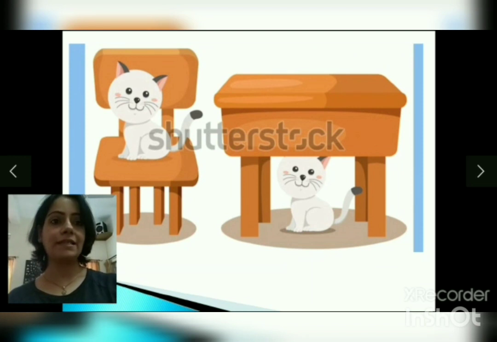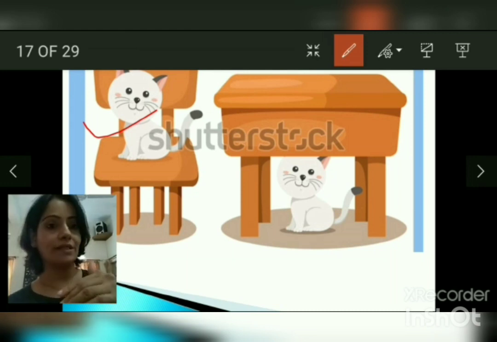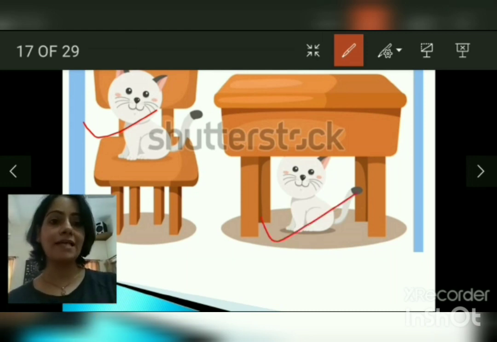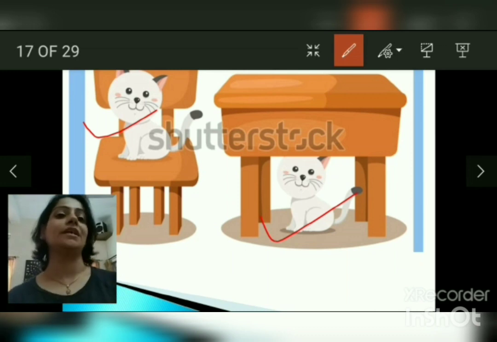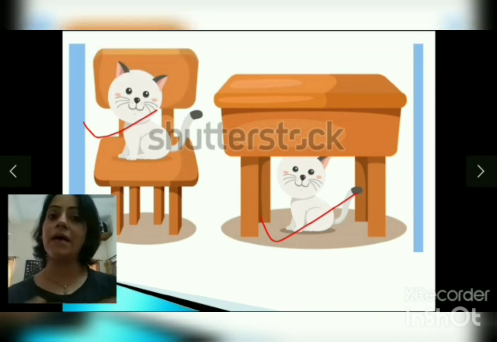Yes, the catty is sitting on the chair. Okay, so it's on the chair, yes. This catty is on the chair and this catty is under the chair. So you also go under a table, but you have to make sure that it's safe. And then you have to say, now I'm under the table. And you have to sit on a chair and say, I am on the chair. Okay.